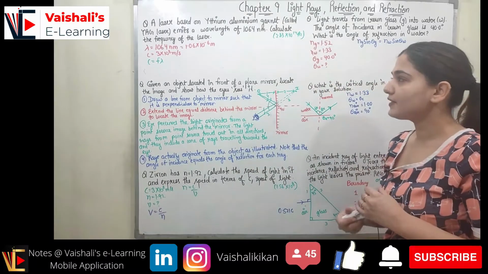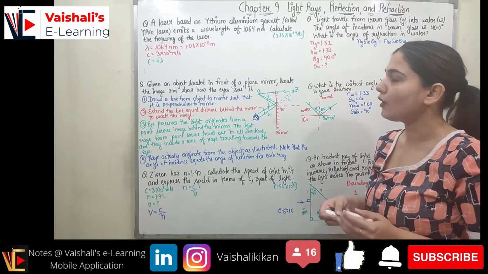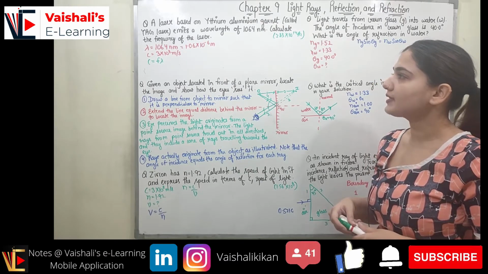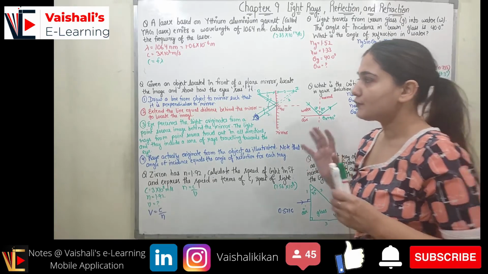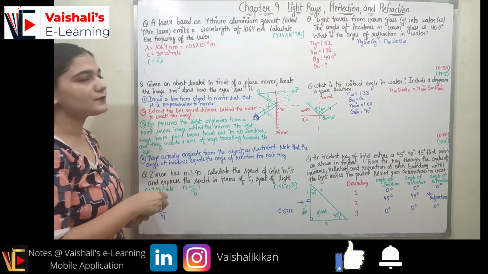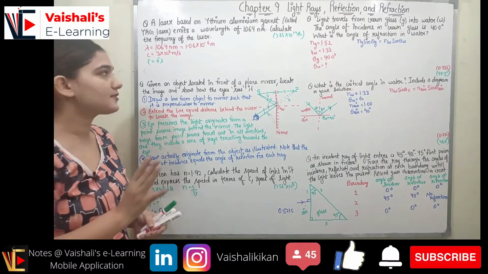So let's start with the first problem for the day. It states a laser based on yttrium aluminium garnet called YAG laser emits a wavelength of 1064 nanometer. Calculate the frequency of the laser. So lambda, the wavelength of the light, is given, which is 1064 nanometer, which can be represented as 1.06 into 10 raised to power minus 6 meter.